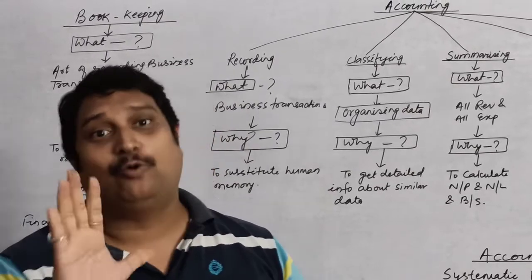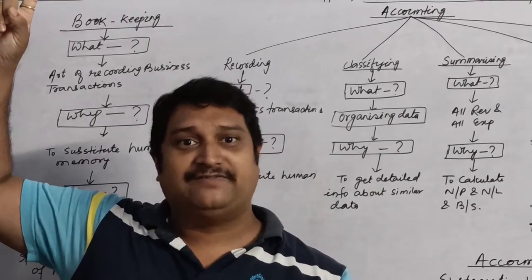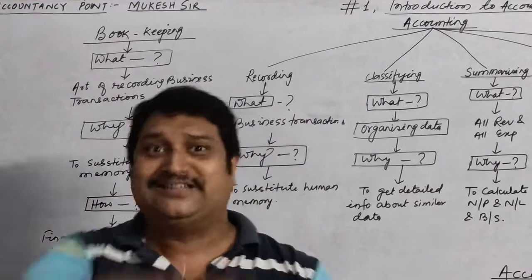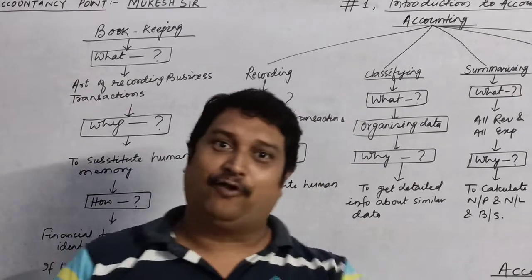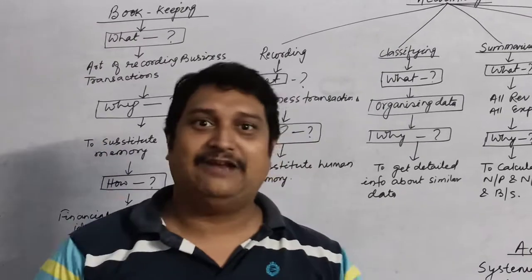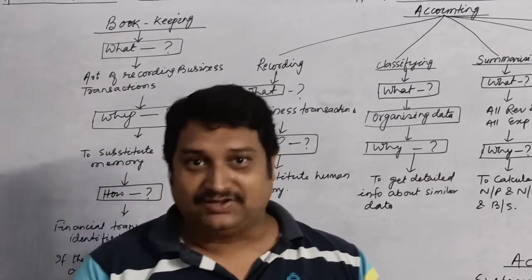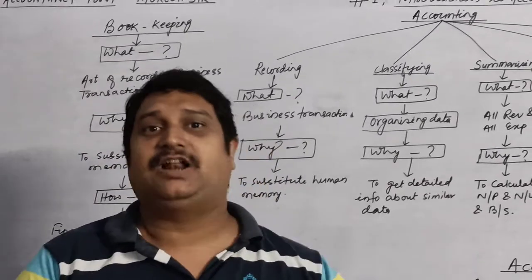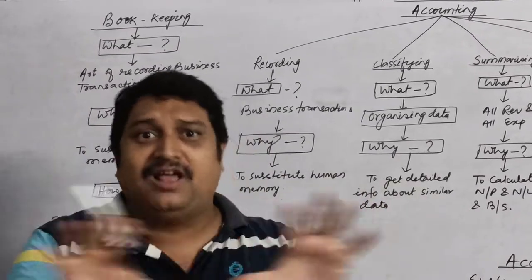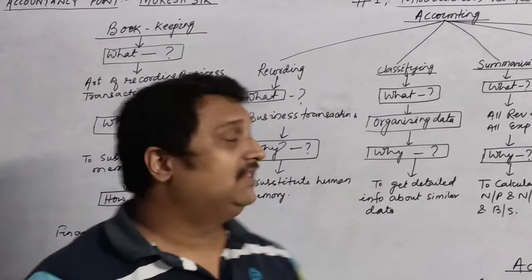So if I have maintained only the business records, what will happen? I will start checking the transactions right from the first transaction, and then all those 36,000 transactions will be checked. In between, if I forget, once again I will restart. So for 4-5 days, Mr. Ramesh will wait at my place so that I will be calculating and finding the amount, and then I will pay him. So in order to save the time, as soon as the transactions take place, we record them in the books of accounts, and then all the similar data are written in one particular place. That gives us the classification.